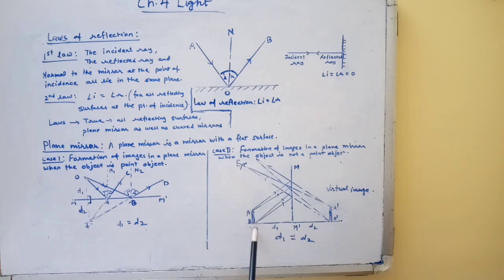The two rays from A and B from the object strike MM', the reflecting surface, and follow the laws of reflection of light. On producing these reflected rays, an image A dash B dash is formed. The distance of the object AB from the mirror, that is D1, and the distance of the image A dash B dash from the mirror, D2, are equal.